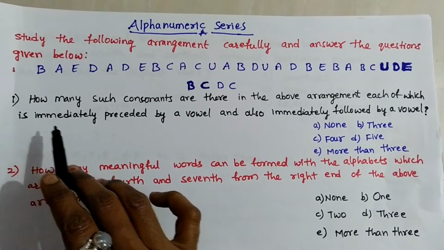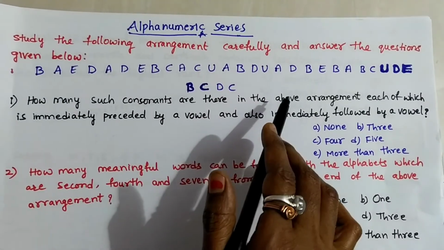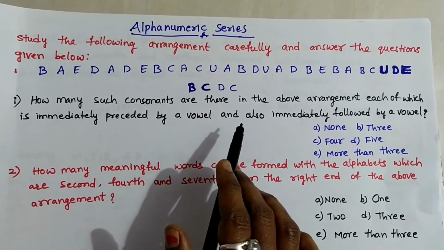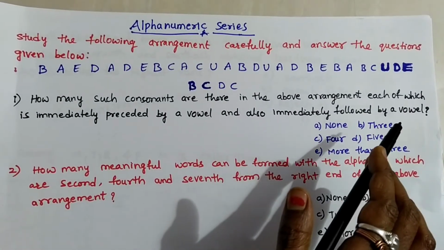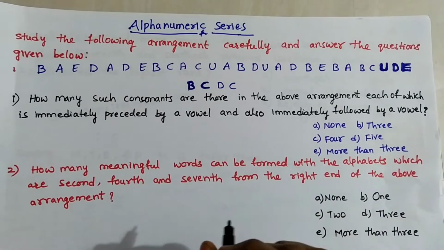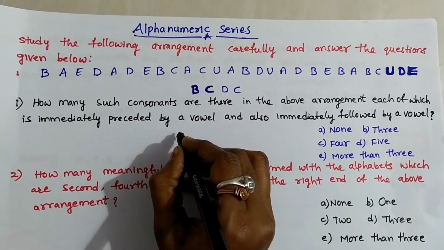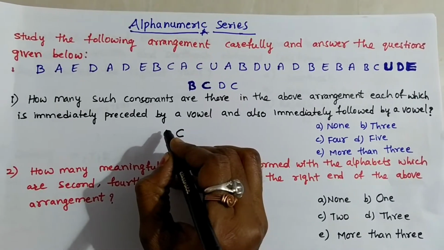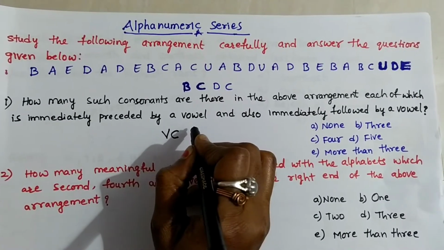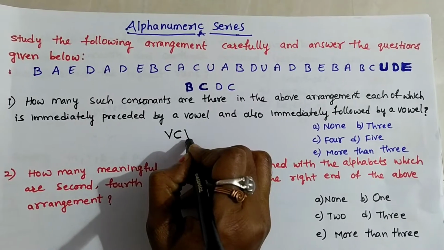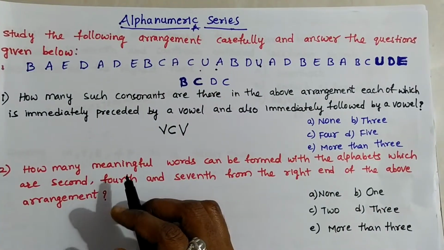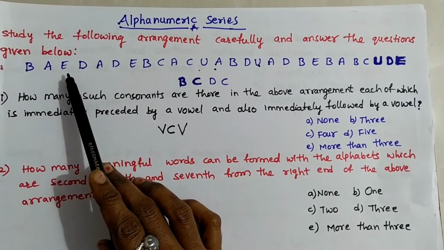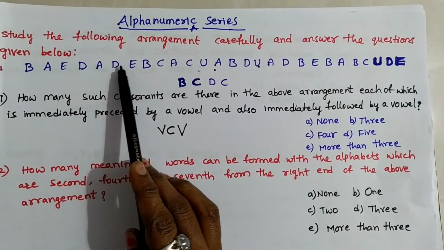First question, how many such consonants are there in the above arrangement, each of which is immediately preceded by a vowel and immediately followed by a vowel? Concentrate on consonants immediately preceded by a vowel and also immediately followed by a vowel. Look at the series. Vowel, vowel, no chance. Vowel, consonant, vowel.